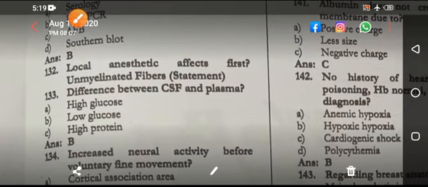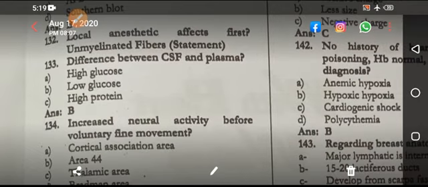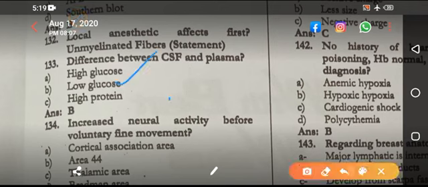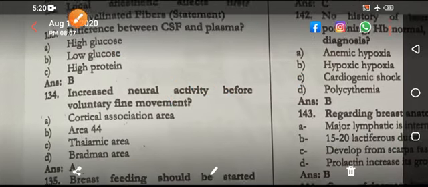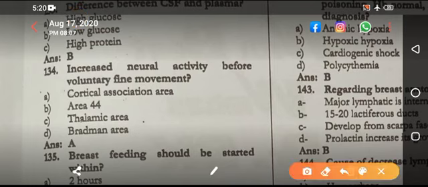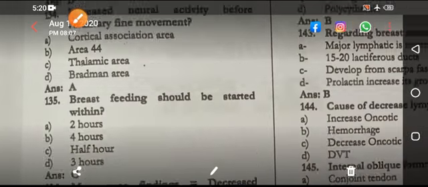Local anesthetic first affects unmyelinated fibers, because there is no insulation to them. Difference between CSF and plasma: low glucose. In CSF, the glucose is 2/3 of plasma, so that is low. If that is not in the options, then the next best option is pH. CSF pH is low. Increased neural activity before voluntary fine movement is in the cortical association area.